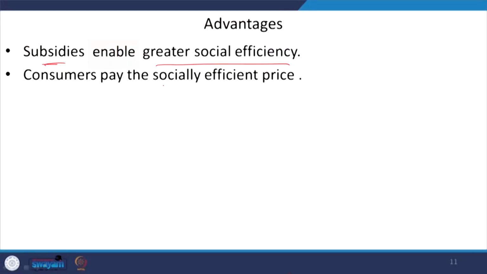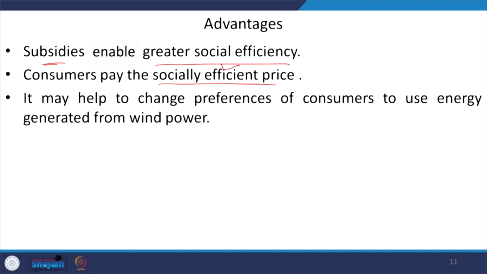And therefore, the consumers will be paying the socially efficient price, not more than that. So, initially what has happened? The consumers were paying more in comparison to this socially efficient level of price, right. And it may also help to change the preference level of the consumers. Why? Because earlier they were forced to pay more, and now for the same they are going to pay less.